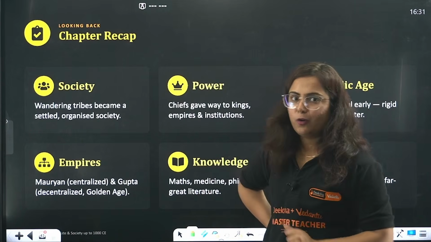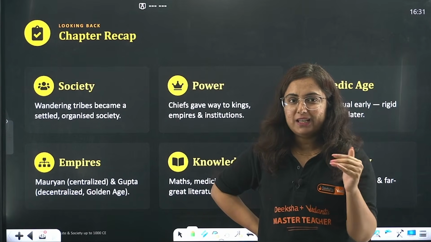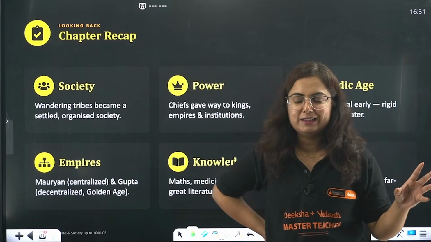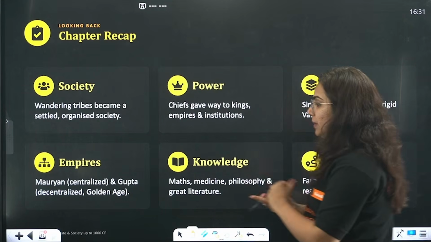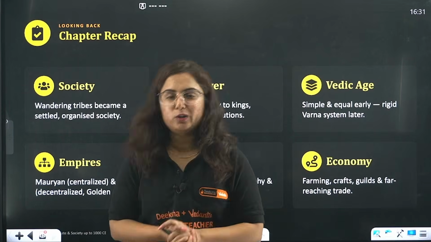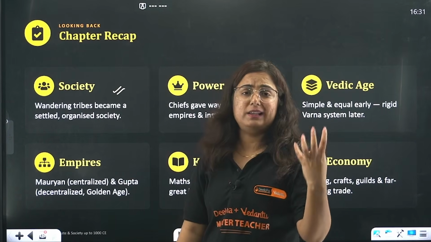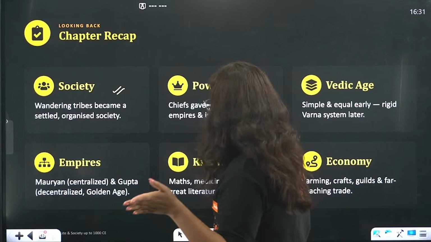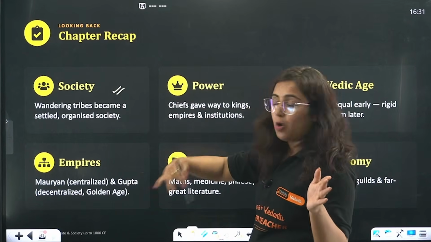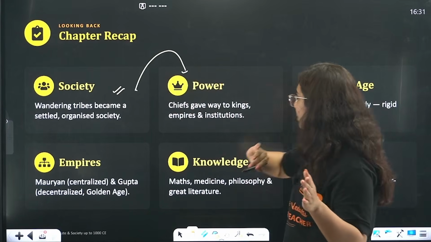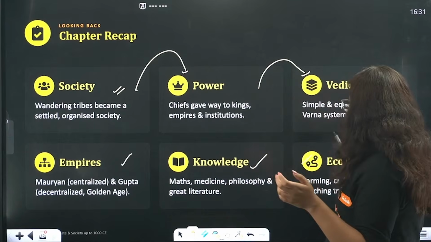So, a quick recap of what you studied in the chapter, because I know your mind is struggling with all the facts we studied in this chapter. Beta, history is particularly lengthy, but I'm trying to make it easy for you. I hope you like the chapter. We started with society, how from tribal life the society started. After that, society converted into organized settlements, where power came into the picture. After that, there was the Vedic age, and great empires with knowledge and economy.